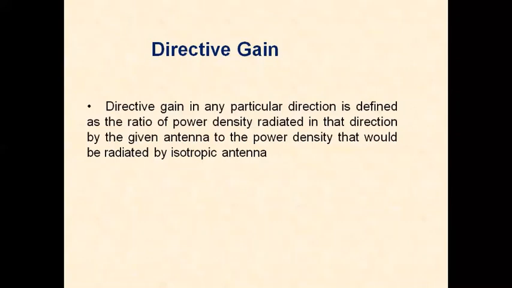Since the power is distributed in all directions, its power density is low, so the denominator value is low. In a particular direction the density of the given antenna is high, so the numerator is high and the ratio is more than unity. Hence, for all practical antennas, the directive gain is greater than unity.